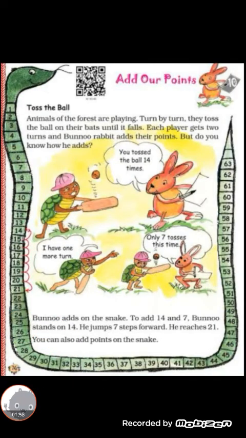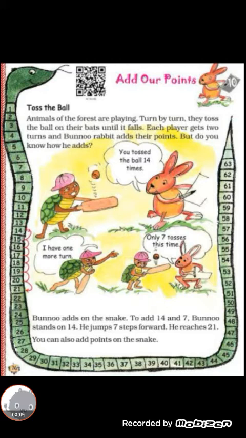But in this chapter, some of the animals are playing. They use some other method to add. Let's start. Okay, let's see in this chapter. Children, take a book, turn to page number 76. Add our points. Toss the ball.